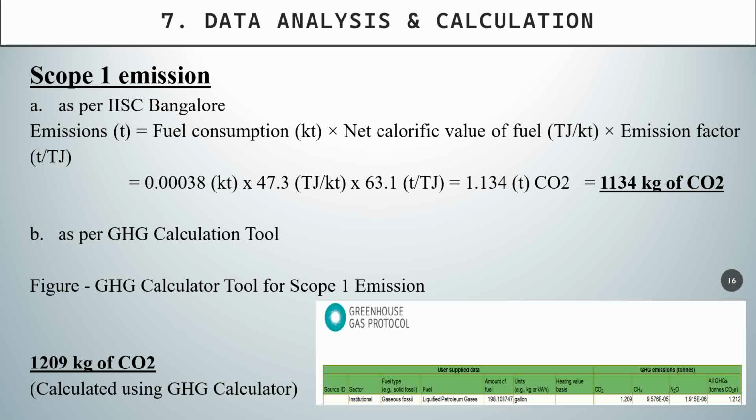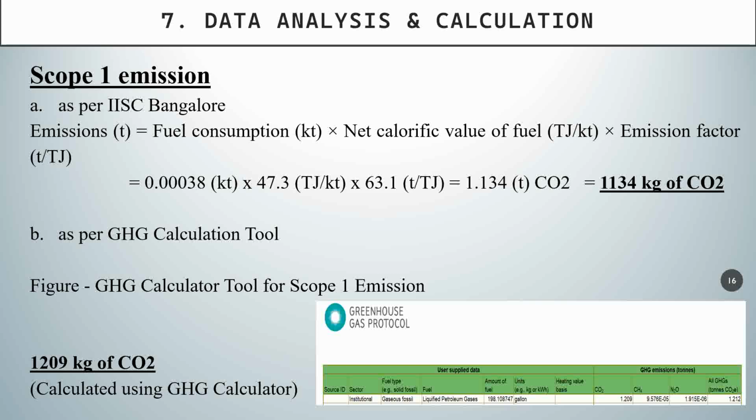From ISC Bangalore, I got 1134 kg of CO2, and from the greenhouse gas protocol, I got around 1209 kg of CO2. So both of them are nearly equal, because the greenhouse gas protocol has some changes, so the value might change, but it is nearly the same in case of scope 1.